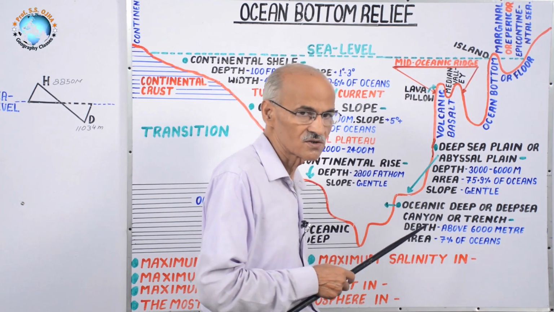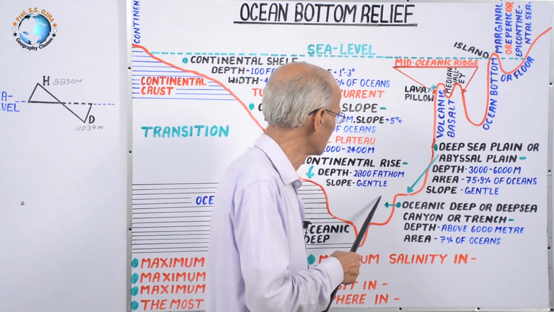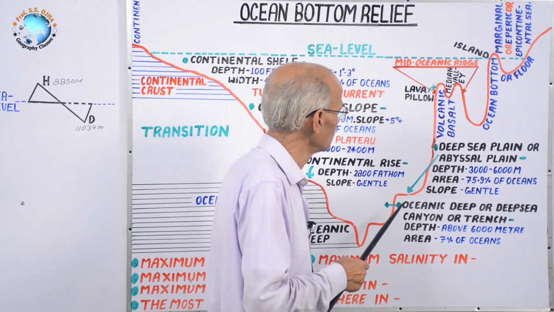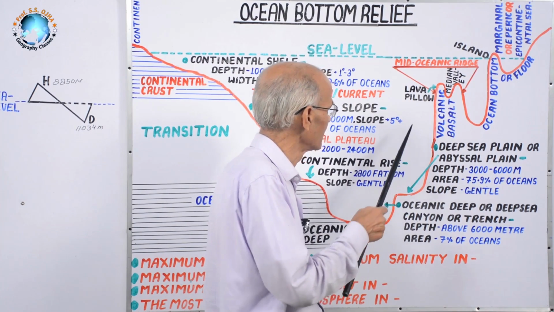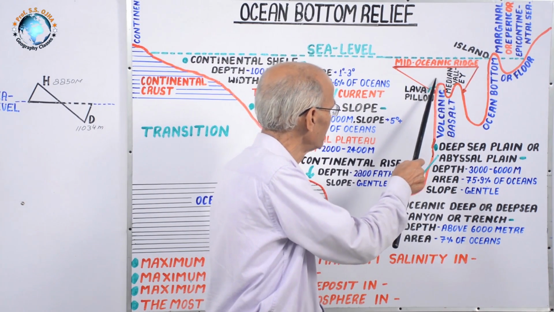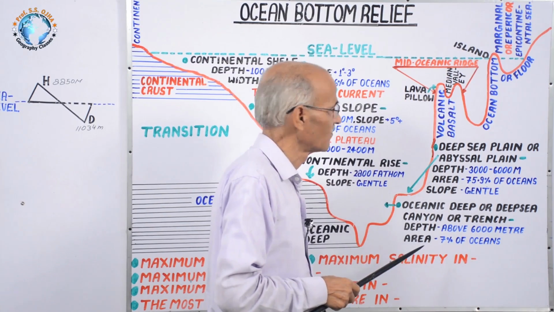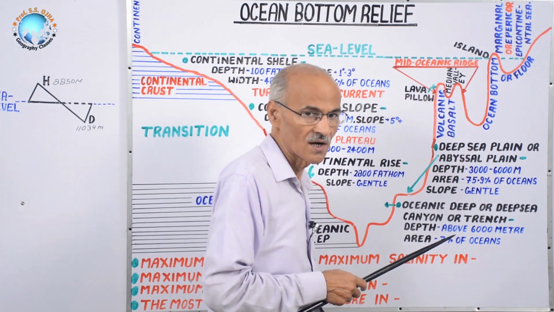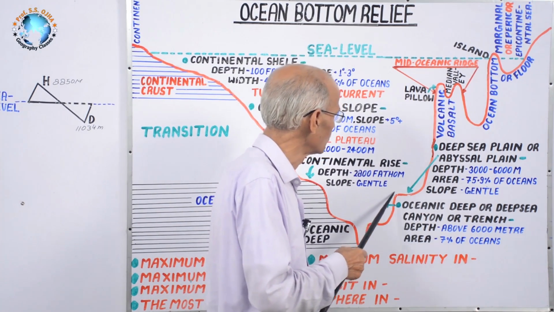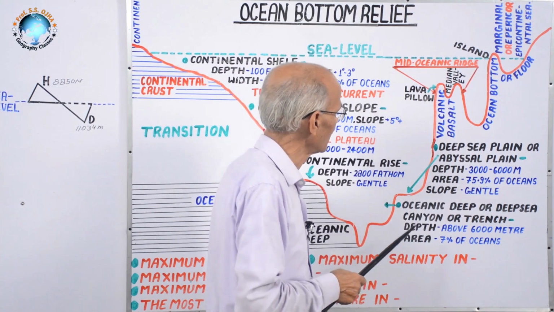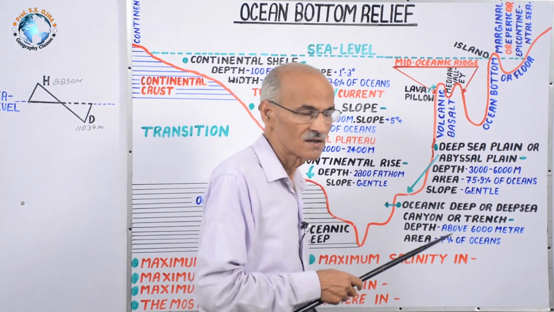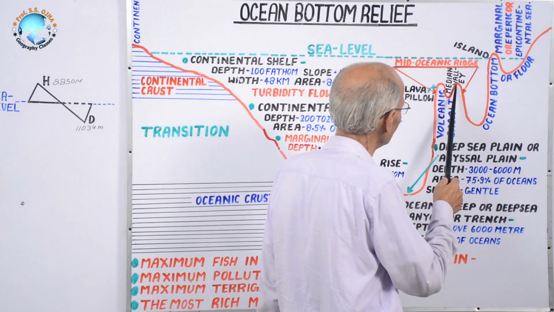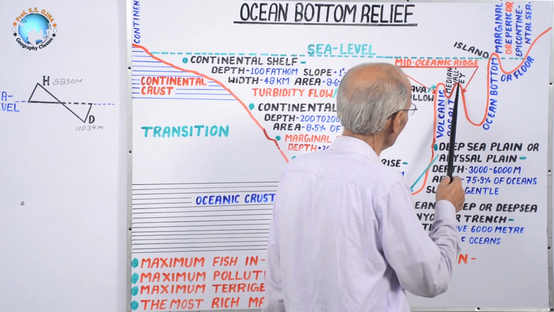There is -2 to -4 degrees Celsius temperature. Fed up of cold water, that phantom will try to enjoy warm water and take rest. Here, some basalt is deposited in the form of pillow. That's why it is called lava pillow, and maybe this phantom might be enjoying the lava pillow here.